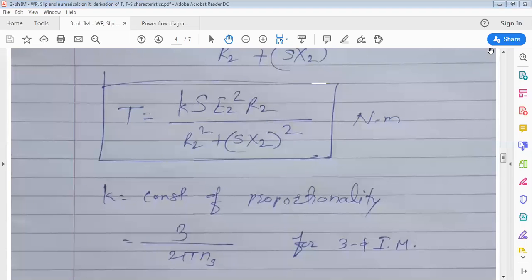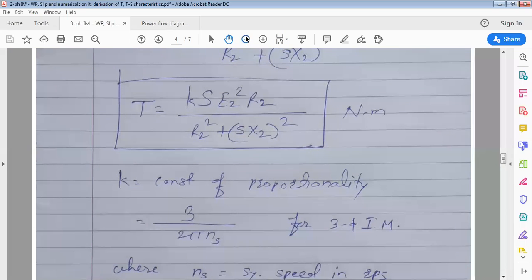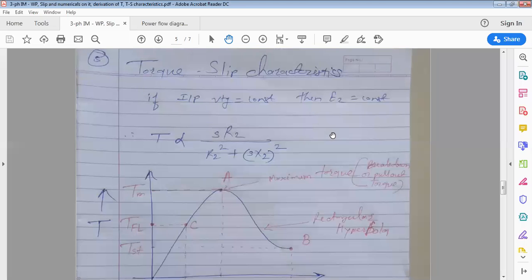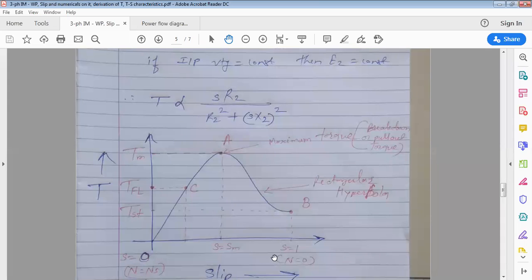Till then, all of you, yesterday we derived the torque expression, right? Okay. So torque depends on slip. We are going to see today the torque slip characteristics. Up to this, we have seen. Everyone observe this torque slip characteristics. One minute, we will wait for others.